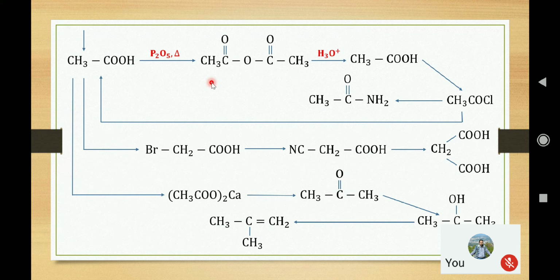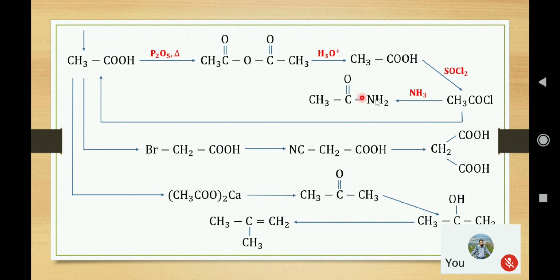Next, from acid we can prepare the acid halide. Here it is acid chloride, so the best reagent is SOCl2. Now from this acid chloride we can go to another derivative of the carboxylic acid, that is the amide. For that we can use ammonia, and by heating with ammonia we can get amide.